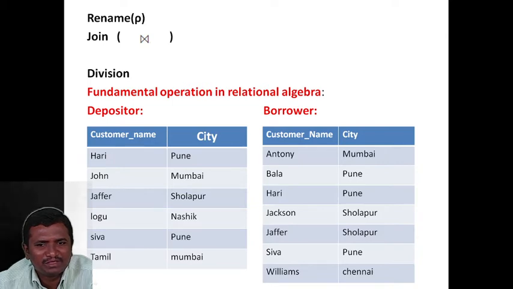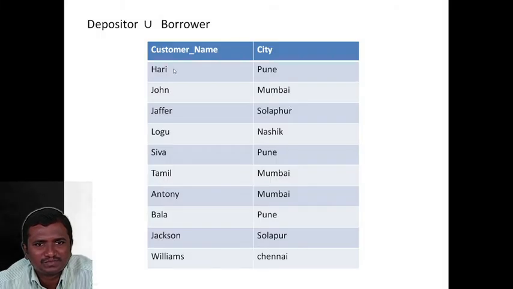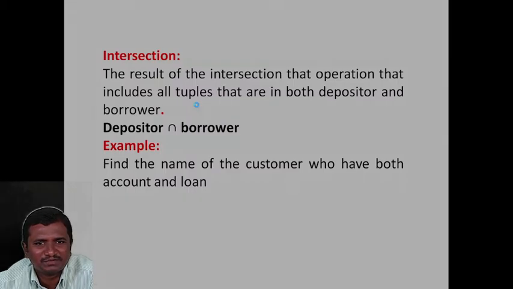So how many rows? I think it may be 11 tuples. 1, 2, 3, 4, 5, 6, 7, 8, 9, 10, 11. So we combine both tables. It's nothing but a union operation, the purpose of union.